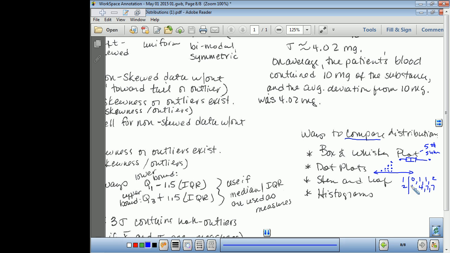Histograms. We did histograms last year. Histograms were used for continuous data. So it was anything that we could measure, measurable data. And we had ranges. And with a histogram, it kind of looks like a bar graph. But with a bar graph, we have categories. Like if we went out into the parking lot and we counted the number of red cars and the number of blue cars, the number of white cars and the number of green cars, we could create a bar graph.